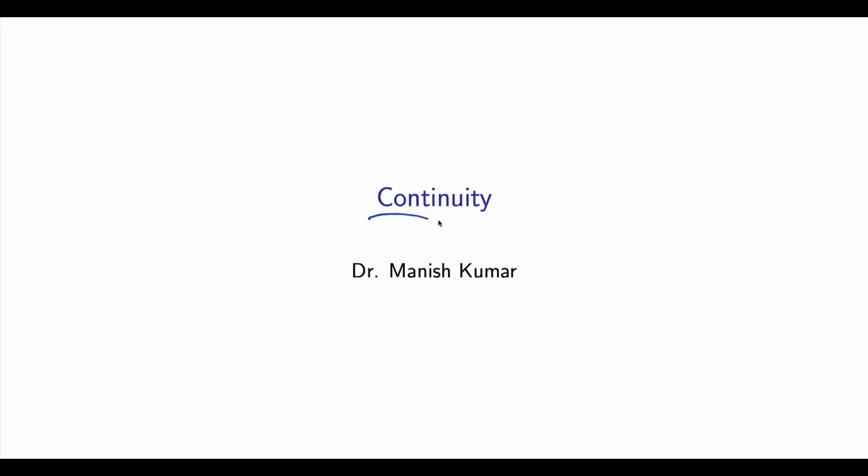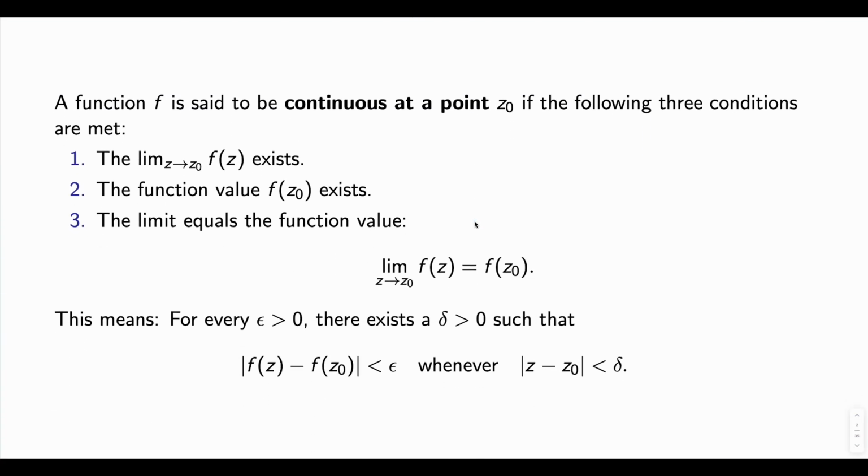So today we are talking about continuity, right? So, definition: a function f, where f is a complex valued function, is said to be continuous at any point z0 if the following three conditions are met. First condition, the limit as z tends to z0 of f(z) exists. Second condition, the function value at z0 exists. The third condition, the limit equals the function value.